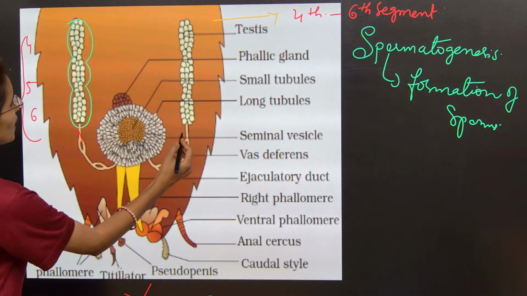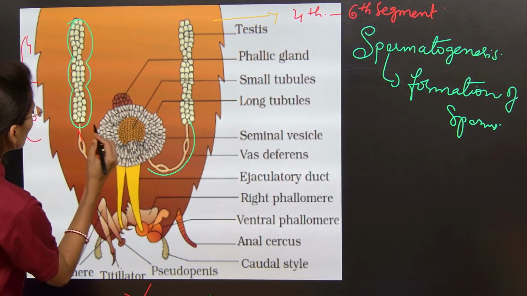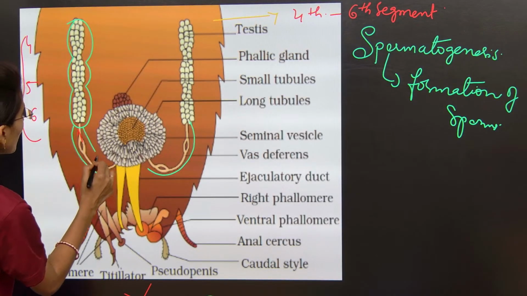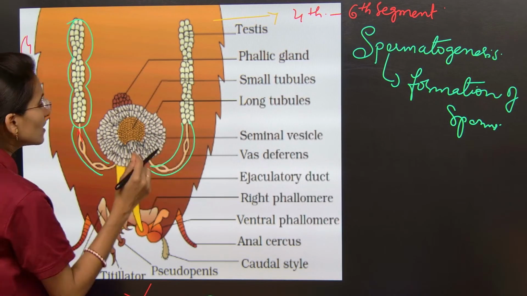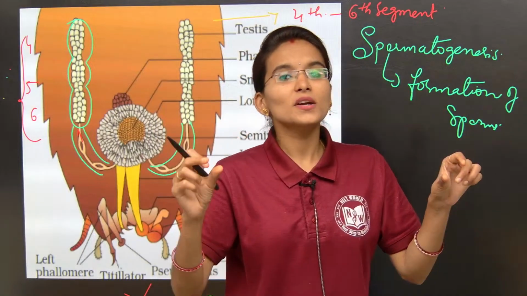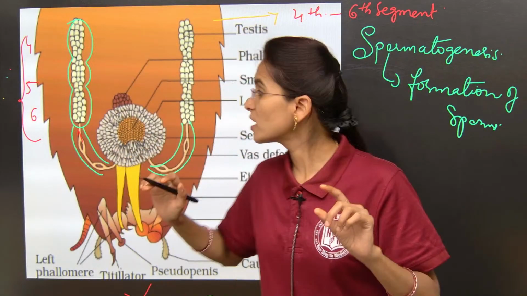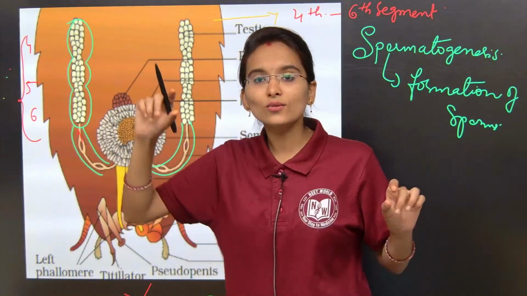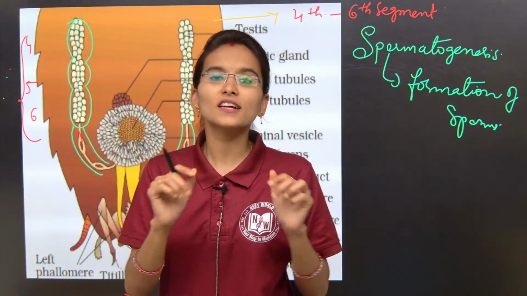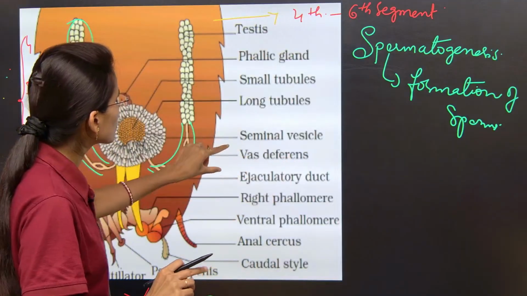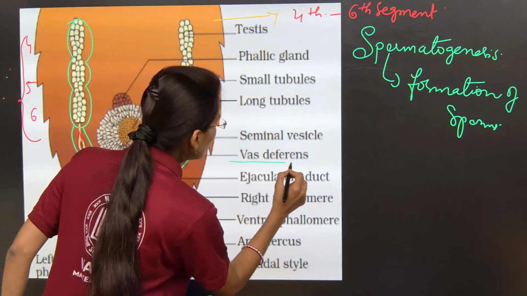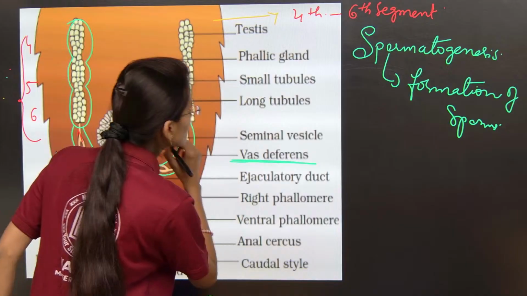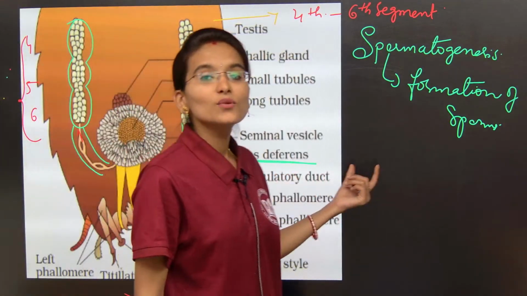Now after the spermatogenesis, starting from these trilobed testes, here we can find a tubular structure. Here we can find, my dear students, a tubular structure which will arise from each trilobed testis. That tubular structure is called, just look into the labelings, the vas deferens.